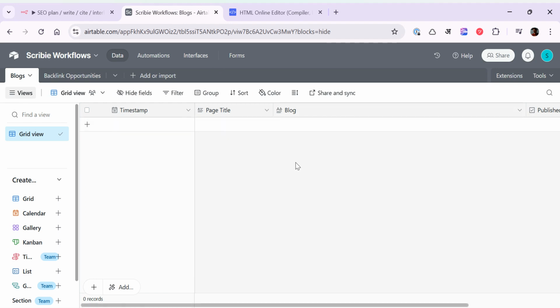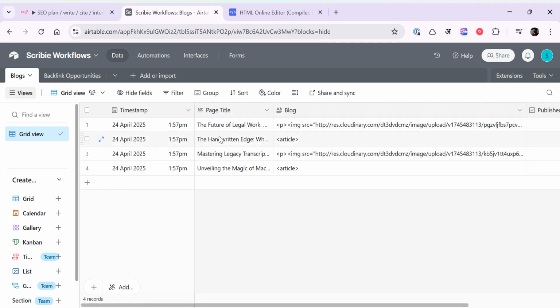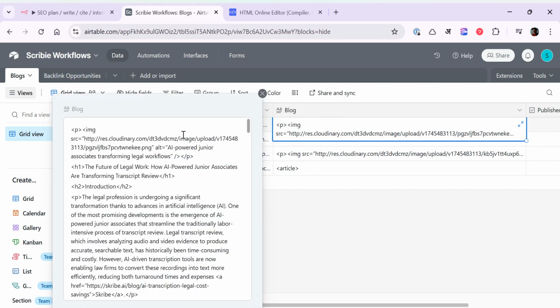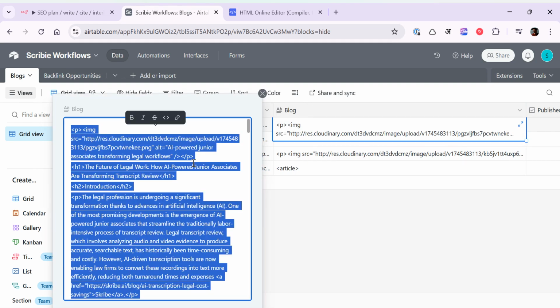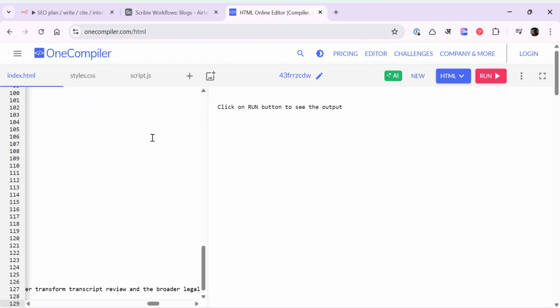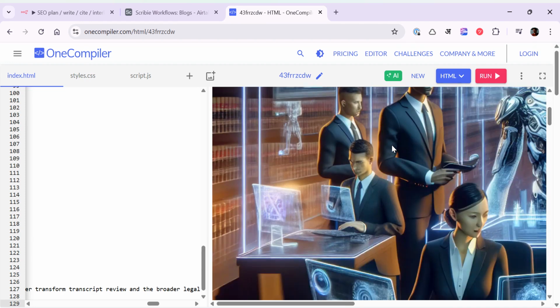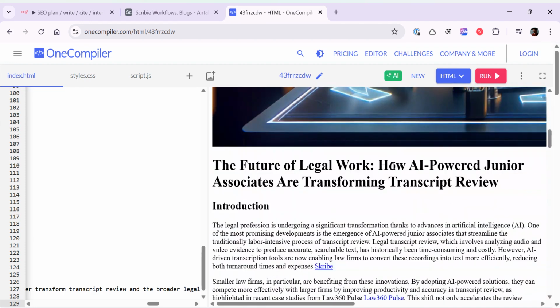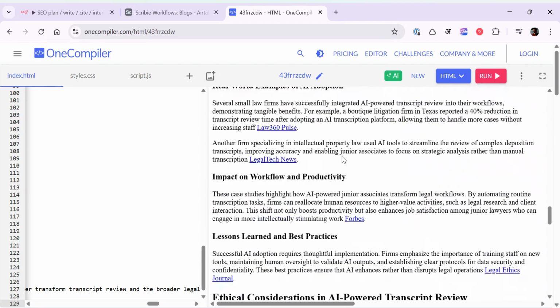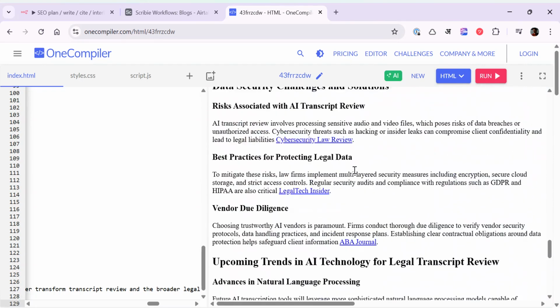Click here and see the actual blog. See here the 4 blogs. Let me open one of them. So this is all HTML content, right? So maybe it's slightly unintelligible. Let me open it in an HTML editor. Paste it here. Click run. Here you go, right? Future of legal work: how AI-powered junior associates are transforming transcript review. It's a great blog, right? Lots of citations have been done, internal linking has been done, and so on.